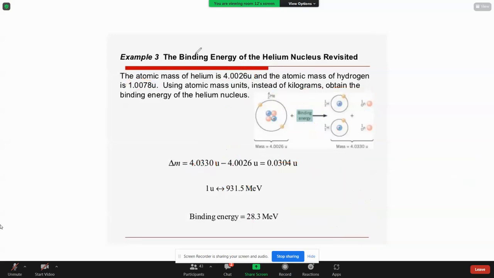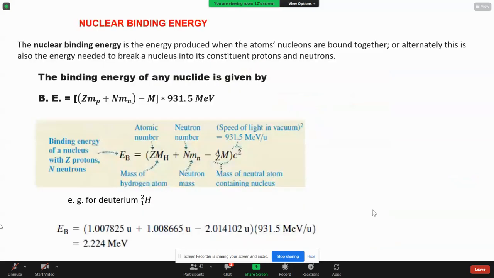So based on this formula, we may have to solve some problems. This is the exact formula of the binding energy. Binding energy of any nuclide is given by ZMP plus NMN minus M into 931.5 mega electron volt.